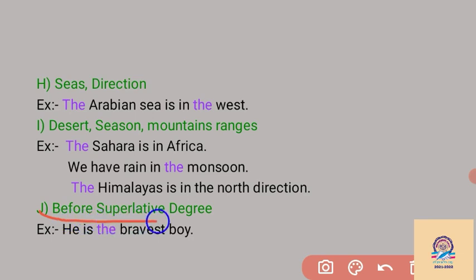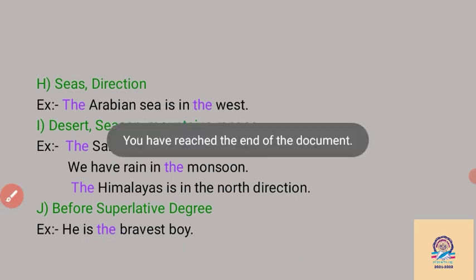Then before the superlative degree, the article is used. For example, "He is the bravest boy." Bravest is the superlative degree. So before the superlative degree, we have to use the article.